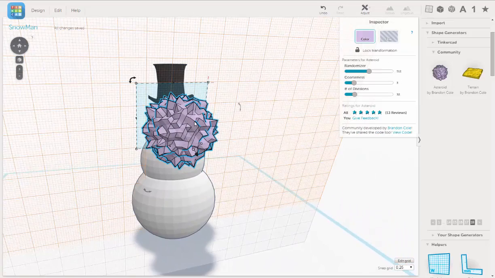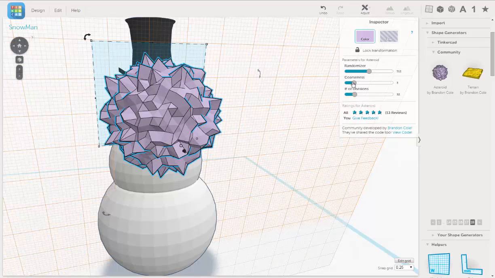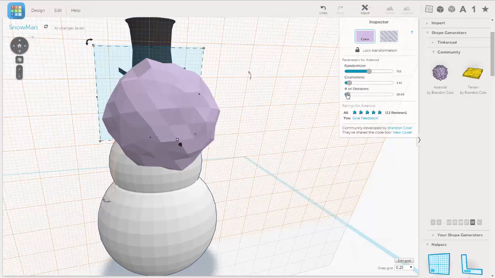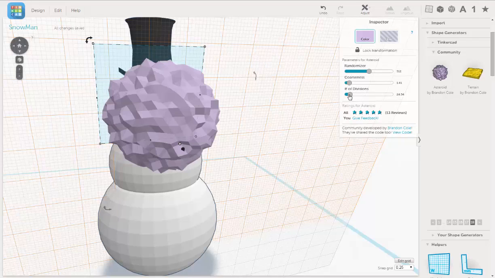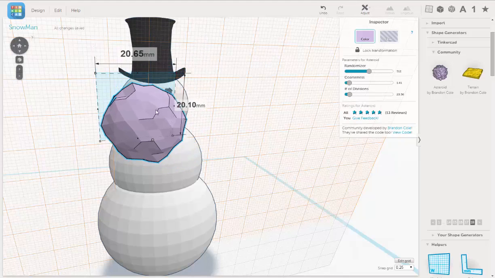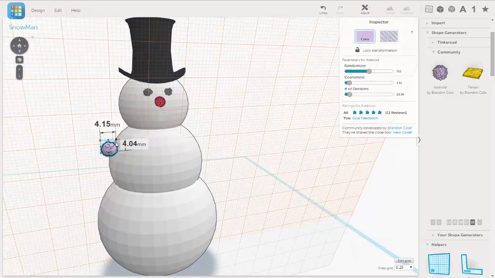So I'm going to drop the coarseness down again. And the number of divisions we're going to drop way down. Now we're going to select the corner, hold shift, left mouse drag, and make them really small.